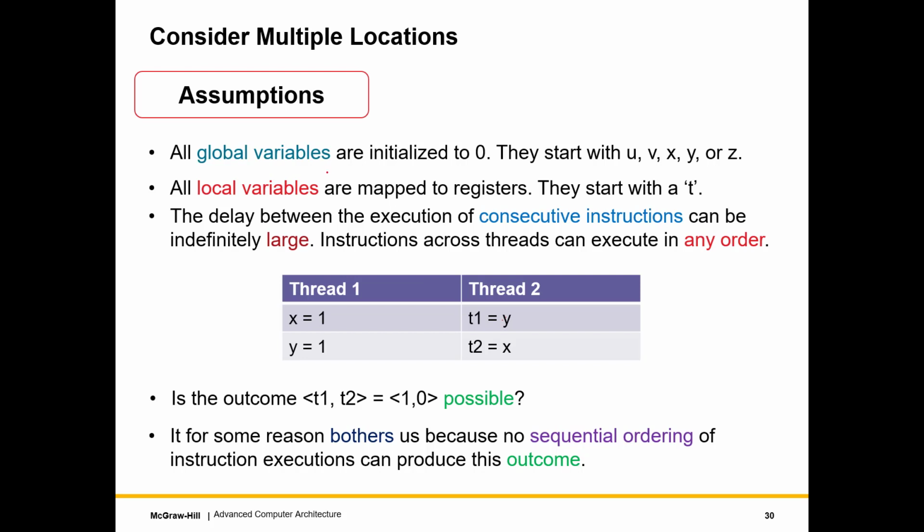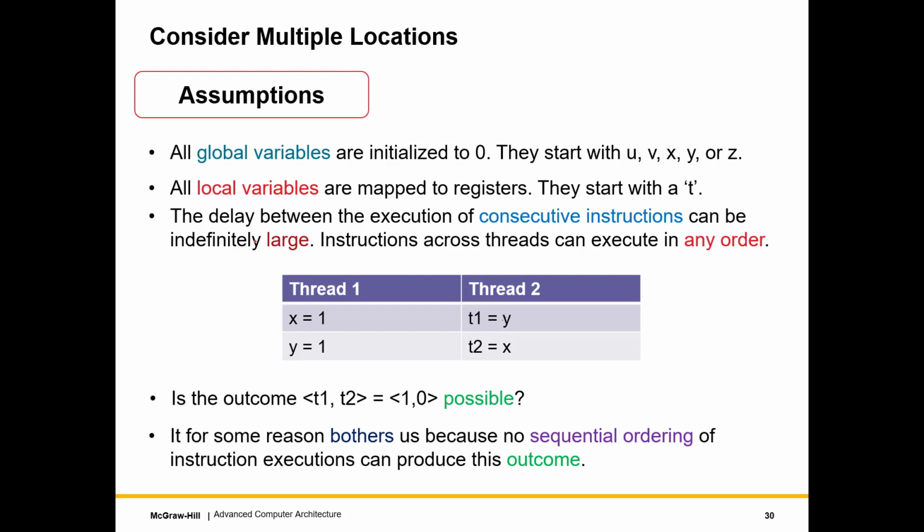All global variables are initialized to 0, and they start with the letters U, V, X, Y or Z. So they will be our global variables, which means that these variables are shared across the threads, across the cores. And it is possible for a core to write to a global variable and another core to read it. In comparison, all the local variables are mapped to registers.